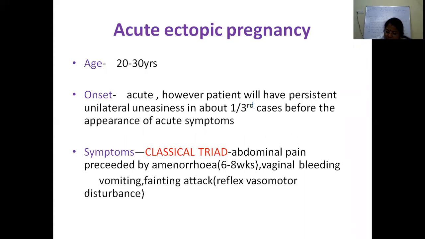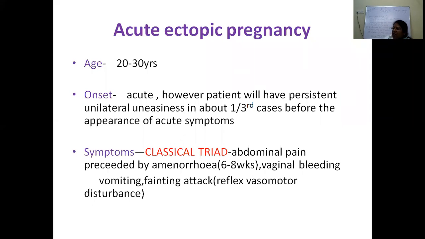So the classic triad of ectopic pregnancy is amenorrhea, which is there in around 75% of cases. The most important symptom will be abdominal pain, and irregular vaginal bleeding or spotting will be seen. But abdominal pain is there in around 90% even without the rupture of ectopic pregnancy. So for acute ectopic, we'll see what the clinical symptoms and signs of acute ectopic pregnancy are.